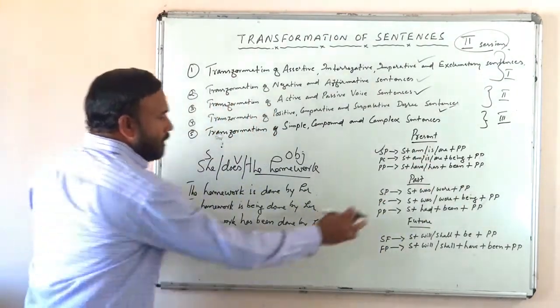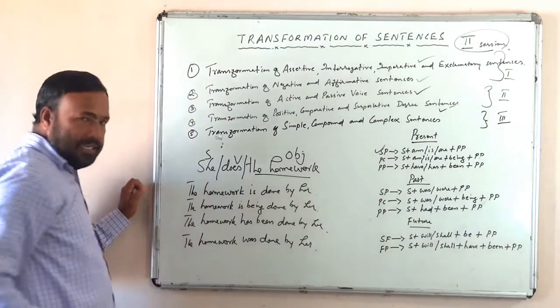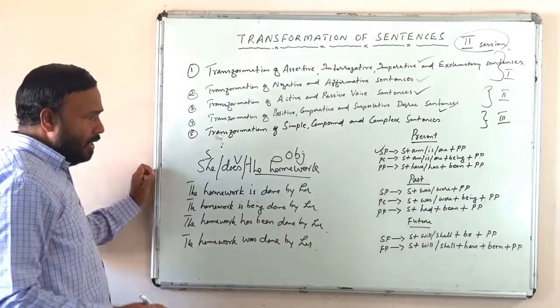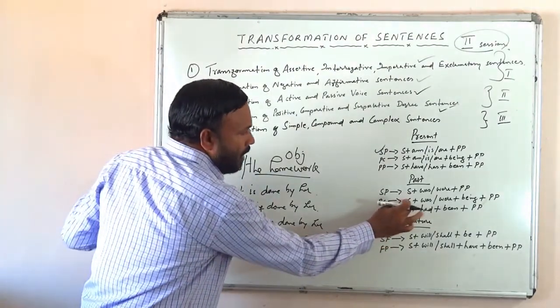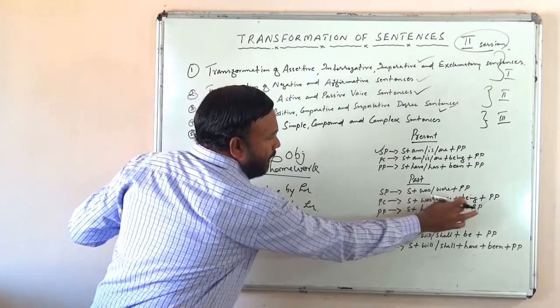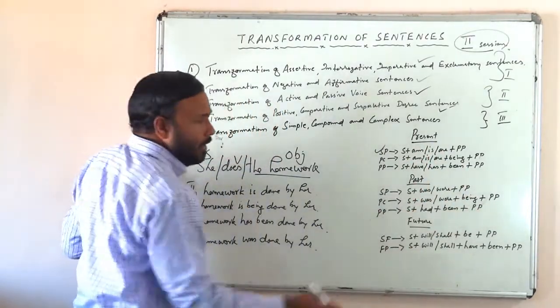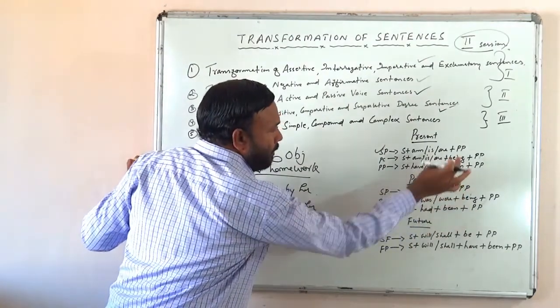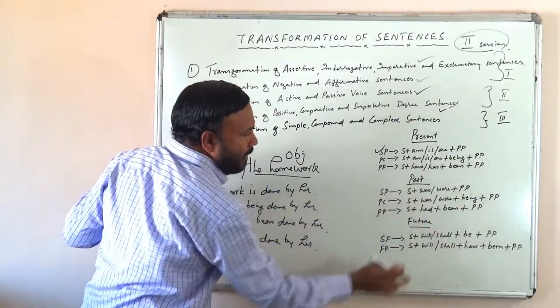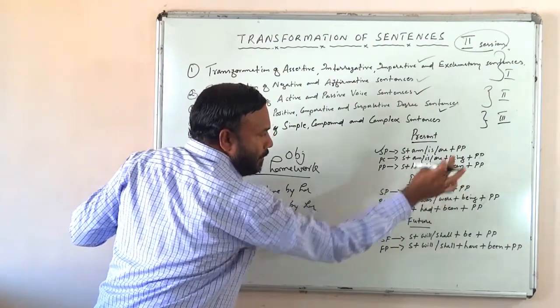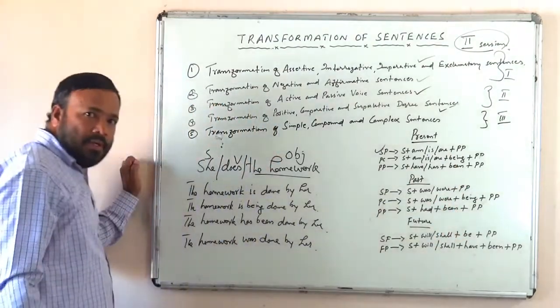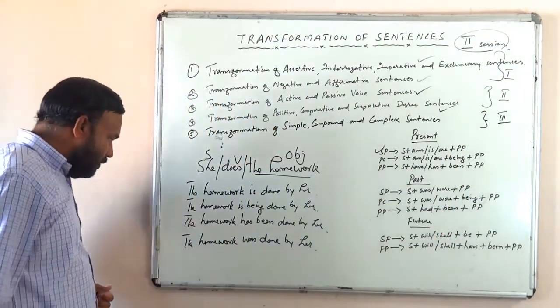What will be the past continuous of this? She was doing the homework. Then what will be the passive? The homework was being done by her. This also will be same in past, present and all. In this continuous also being, in this present continuous also being, in past continuous also being. So that remains unchanged.